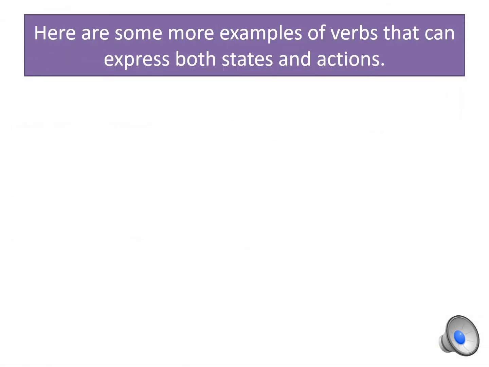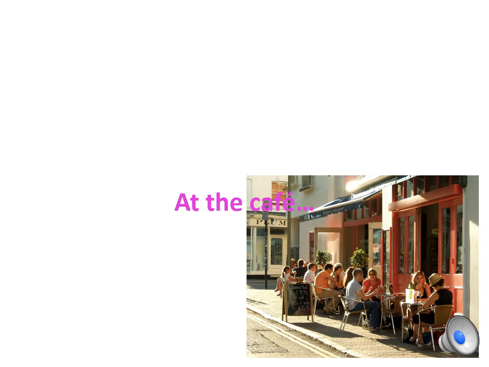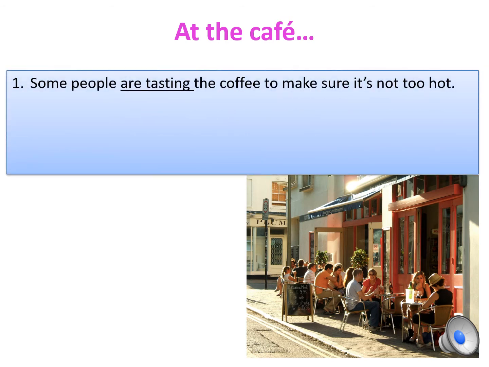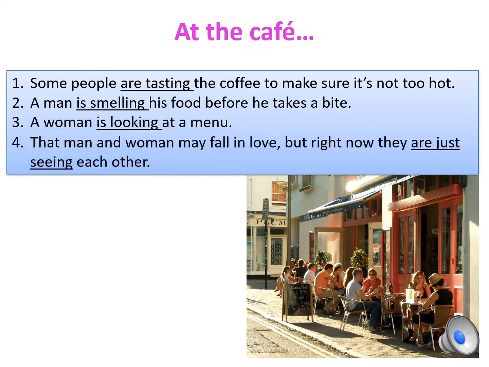Here are some more examples of verbs that can express both states and actions. Can you decide which group of examples shows states and which shows actions? At the cafe. Some people are tasting the coffee to make sure it's not too hot. A man is smelling his food before he takes a bite. A woman is looking at a menu. The man and woman may fall in love, but right now they are just seeing each other.